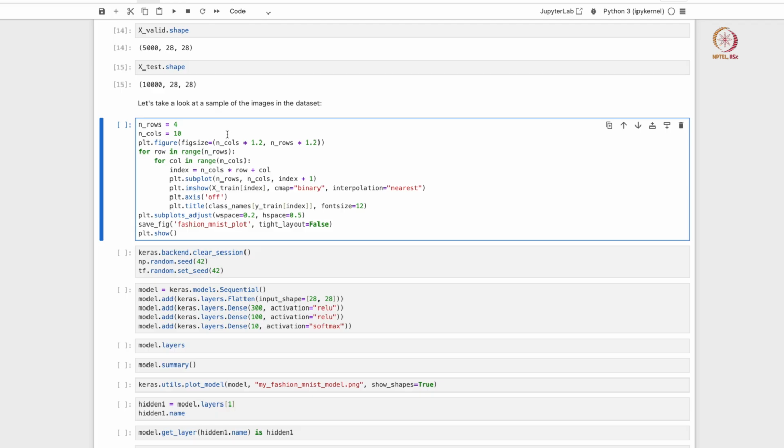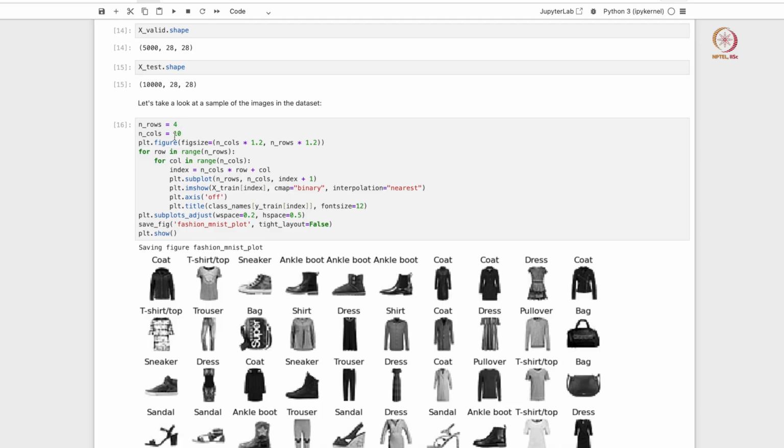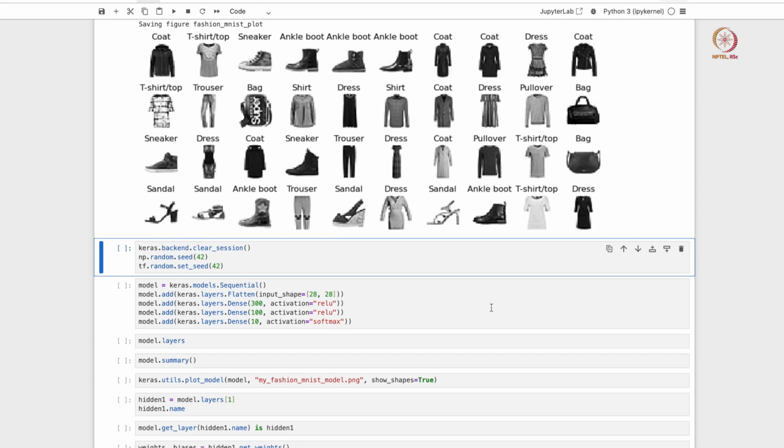So just a simple function here that does the same. So it should create a 10 by 4, so it will basically visualize about 40 images, and you see all the different types, right. So you see coat that we visualized before, t-shirt, sneaker, ankle boot, dress, pullover, and so on, right. So there are basically 10 different types of fashion items that are being stored in this data set, and our job is to classify these 10 items. So it's a multi-class classification task.